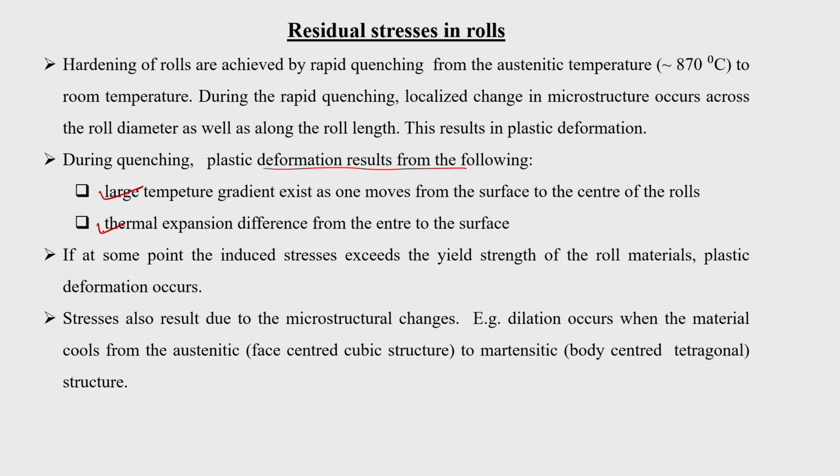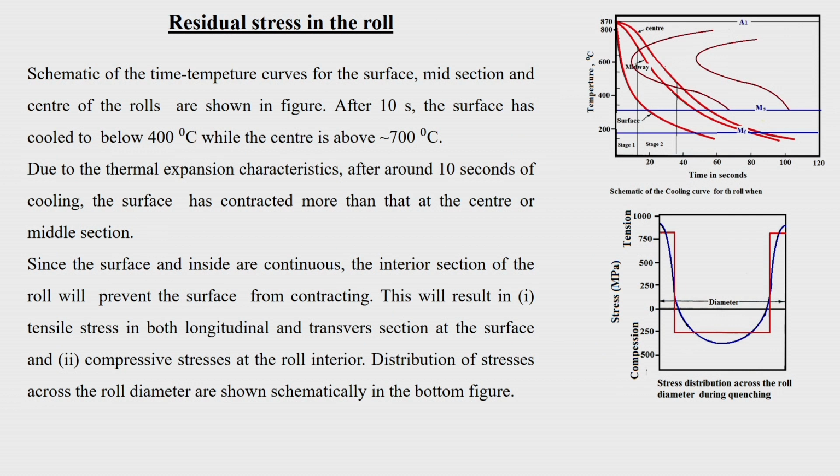Okay. If at some point the induced stresses due to these two phenomena exceed the yield strength of the raw material, naturally the residual stresses exceed the yield strength, and then plastic deformation at that point will take place. It is going to deform plastically. Then the stresses also result due to microstructural changes, that is, dilation occurs when the material cools from the austenitic to martensitic temperature, and you will find approximately a 4.5% variation in the volume change.